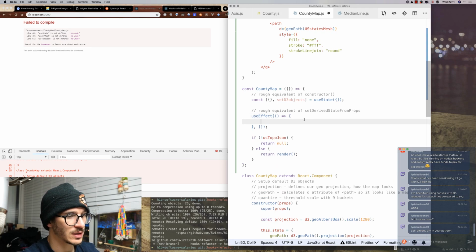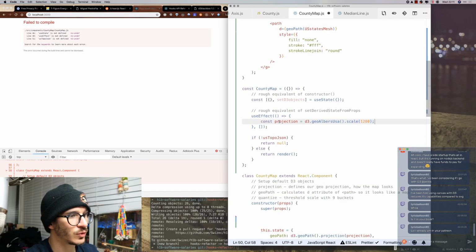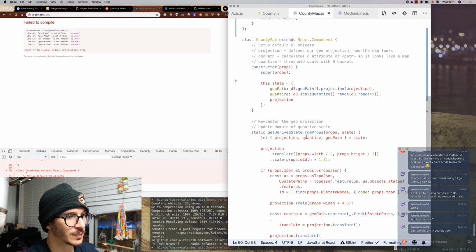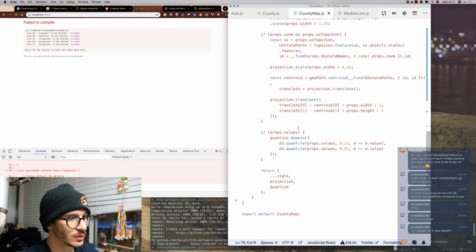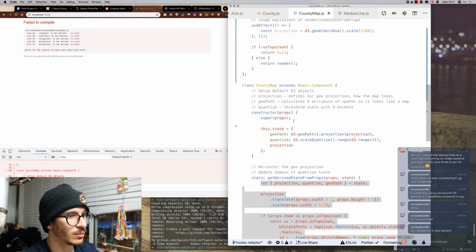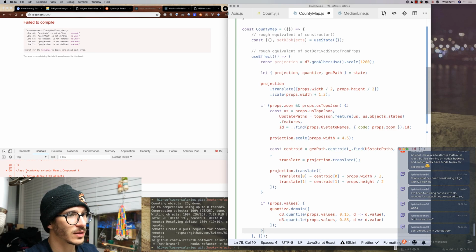So we're gonna take this const projection geoAlbersUsa, we're gonna move that up here. We don't need these guys, I think. Now we can take all of this and we're gonna move that into our useEffect function here, and then we're gonna start slowly changing it.